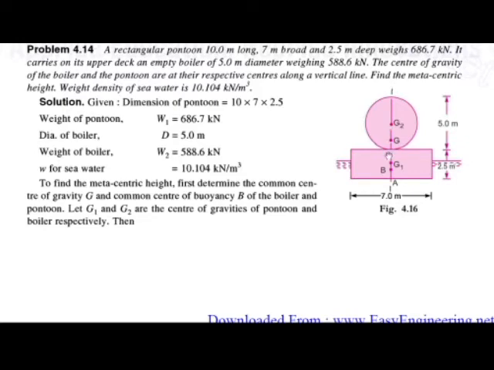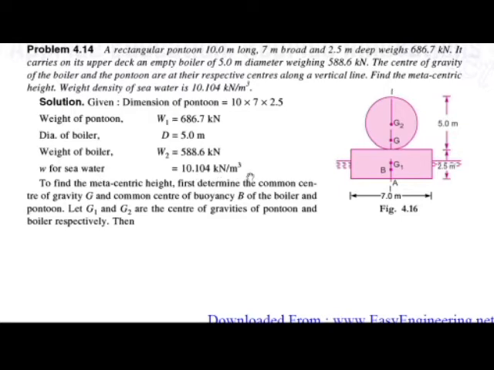Okay, and they have already given the weight density of the sea water, which is equal to 10.104 kilonewton per meter cube. So here the dimensions of the pontoon are 10 meter into 7 into 2.5. Okay, these are the dimensions. Weight of the pontoon, W1, they have given as 686.7 kilonewton. Diameter of that boiler D is 5 meter. Weight of the boiler is 588.6, and w, the weight density of the sea water, is 10.104 kilonewton